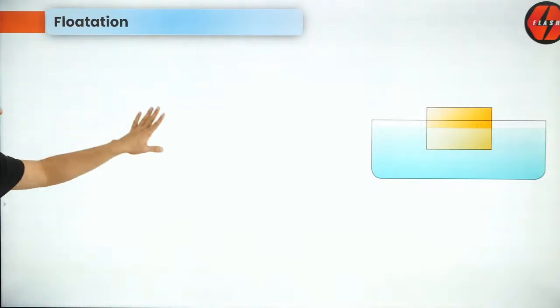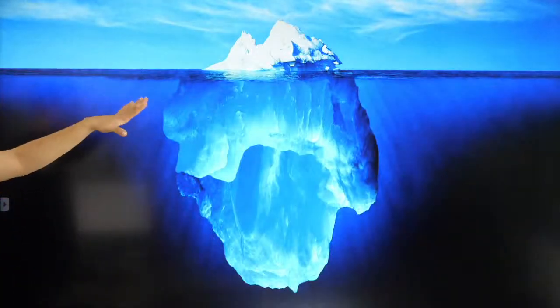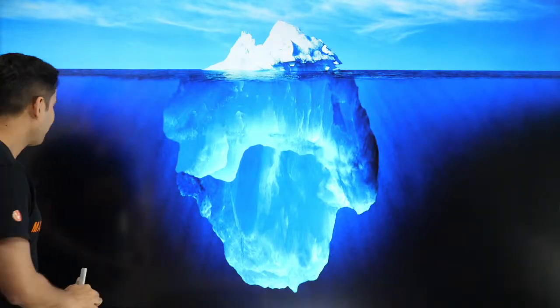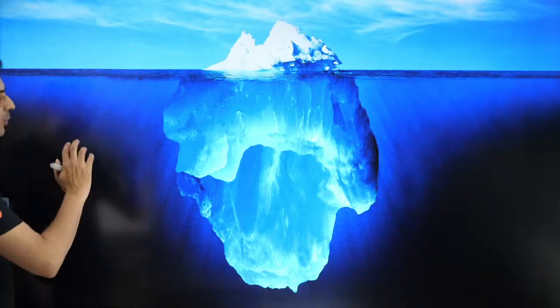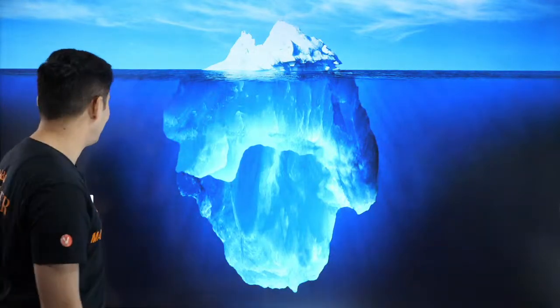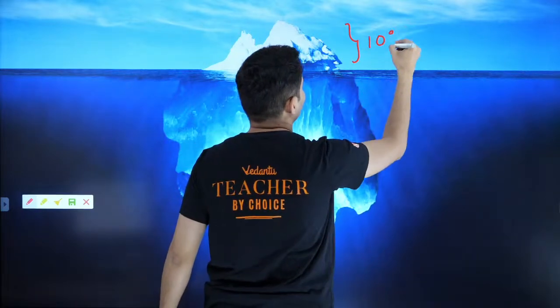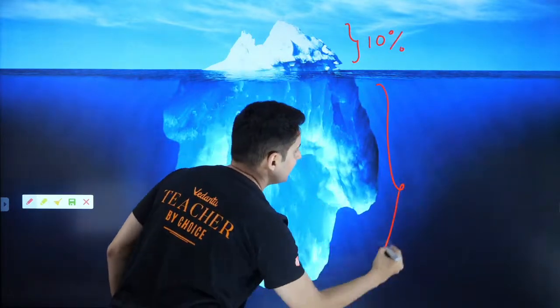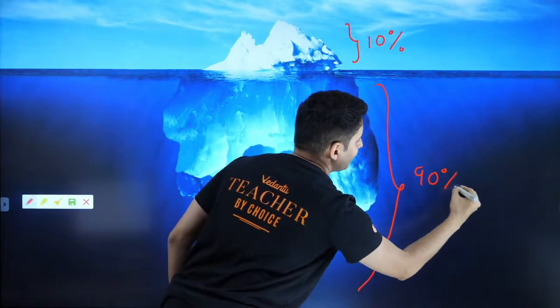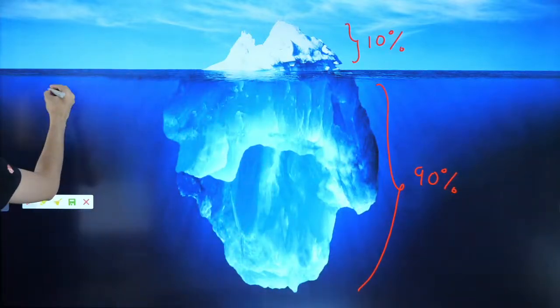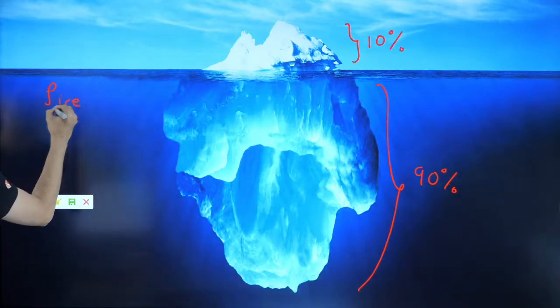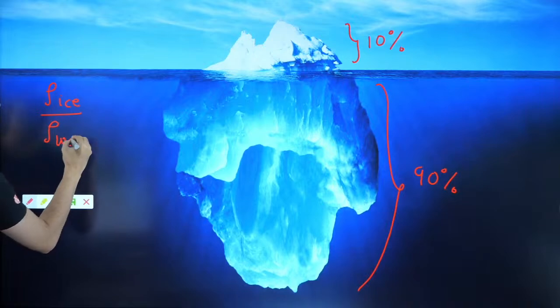And that is the reason why they say tip of the iceberg. So when you see an iceberg, what a beautiful picture. Just appreciate this picture, guys. This is only 10% and this much is 90%. If that's the case, can you think what should be the density of ice upon density of water?